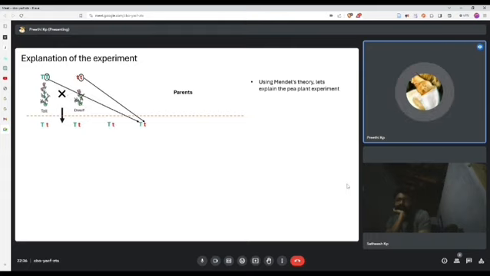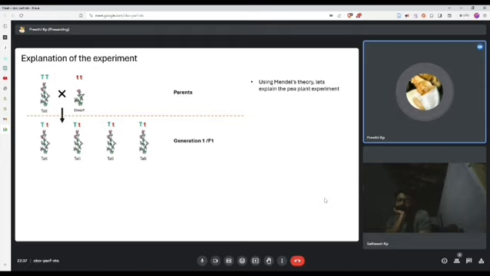As you can see, all the children of the F1 generation have the same genetic combination, and they all have a capital T gene in their gene pair. By Mendel's theory, since capital T is a dominant gene, if at least one capital T gene is present, it will result in a tall plant. Thus, all the children of the F1 generation should be tall by this theory. And this is exactly what is observed.